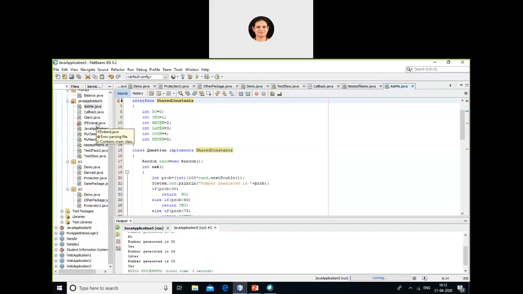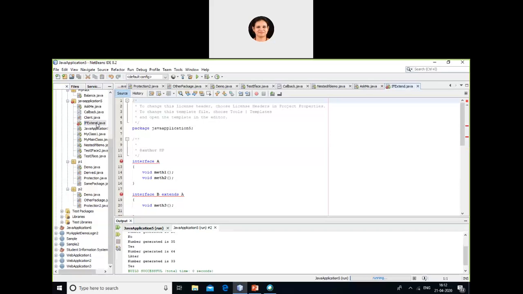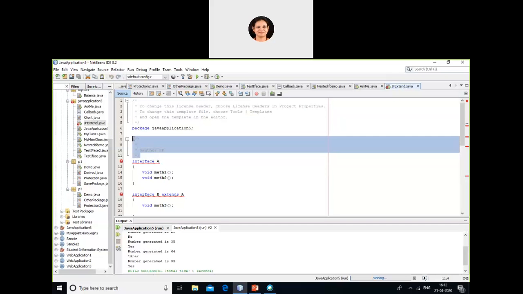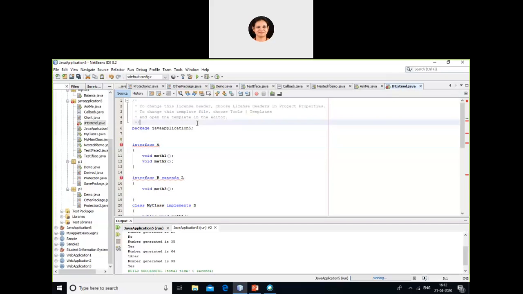And the last part of interfaces is how one interface can inherit another by using the keyword extends. So one interface is inheriting the other interface using the keyword extends.